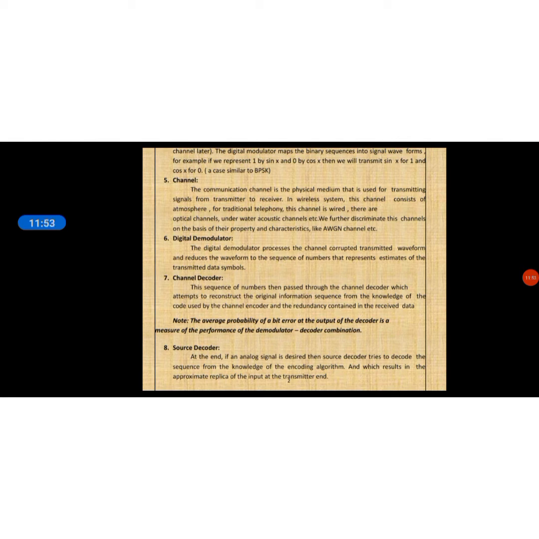So this is called the decoder combination. Finally, we send the information to the source decoder. At the end, if an analog signal is desired, the source decoder tries to decode the sequence from the knowledge of the encoding algorithm, which results in an appropriate replica of the input at the transmitter end. So the purpose of the decoder is to reconstruct the original information from the modulated signal. This is about the source decoder.